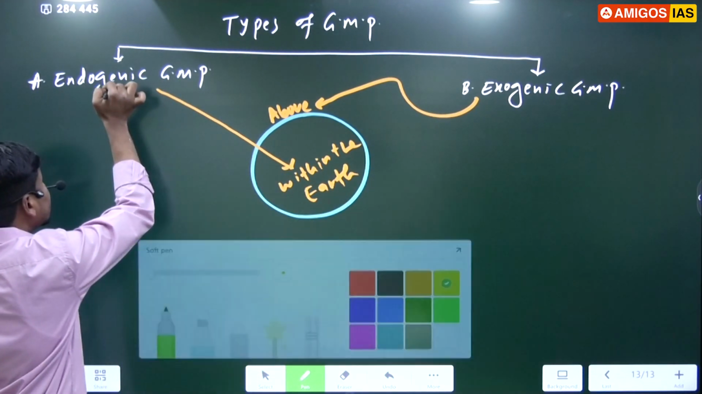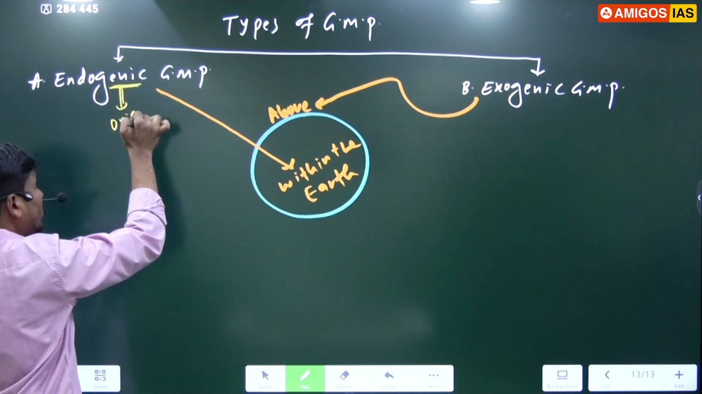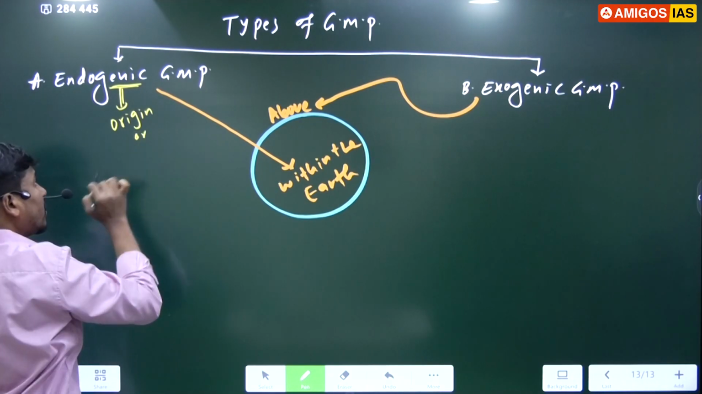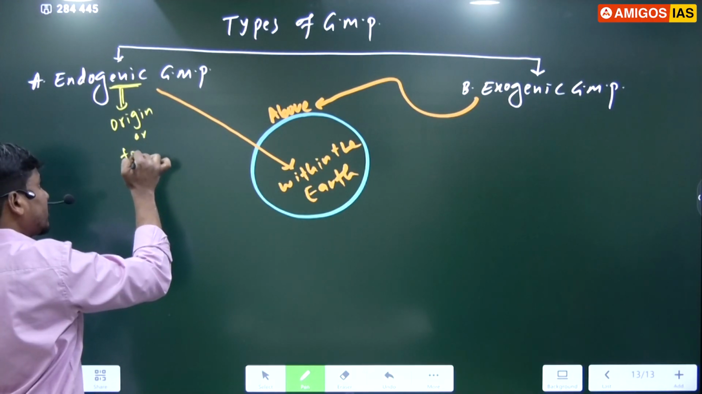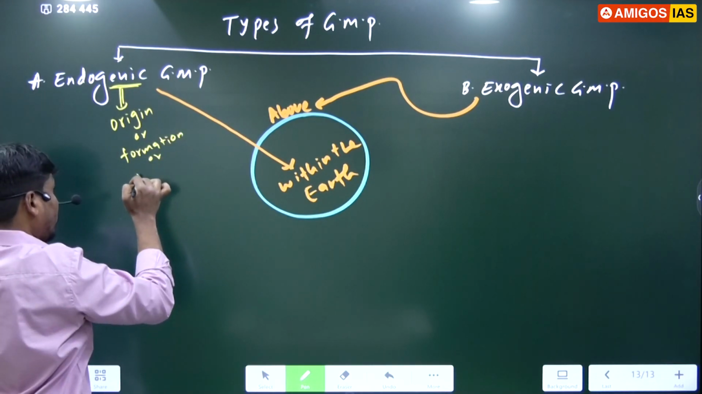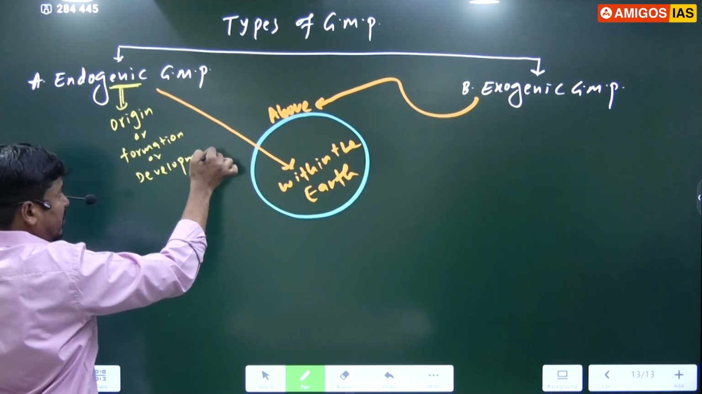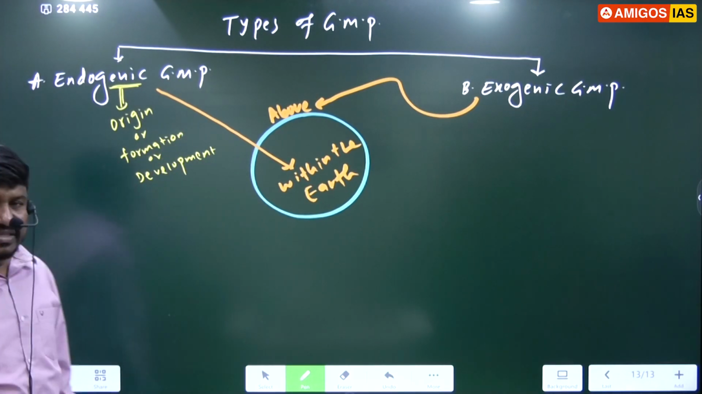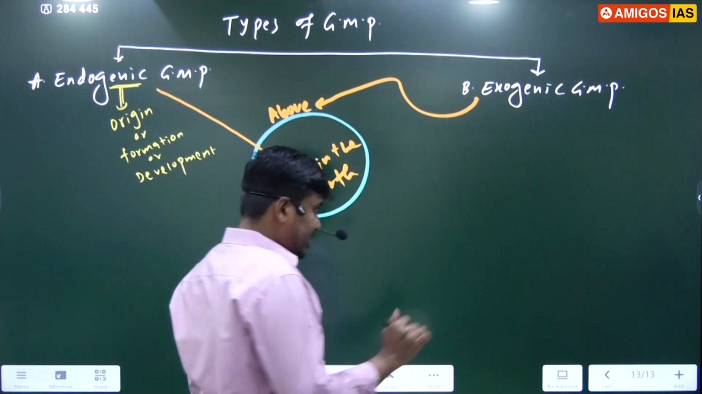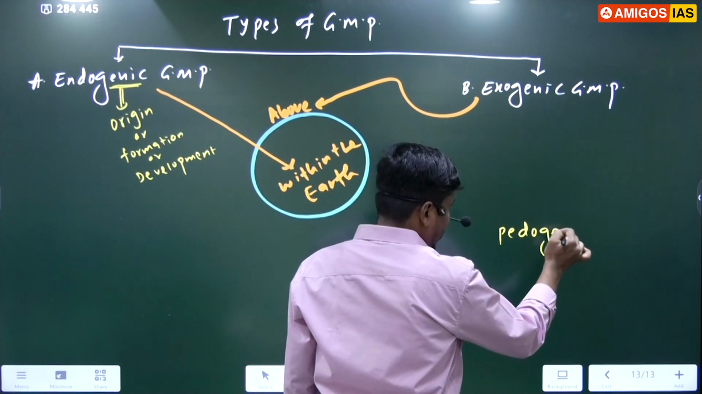Genic meaning origin, or genic meaning formation or even development. If you get clarity about the terms, you never forget. Listen, I will give one more meaning. You might have heard about pedogenesis. What is the meaning of pedo?